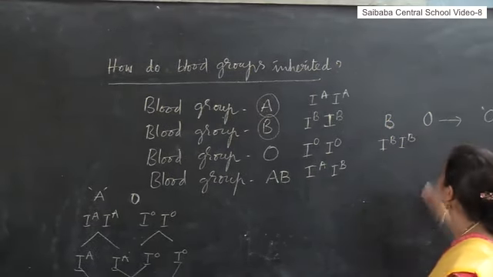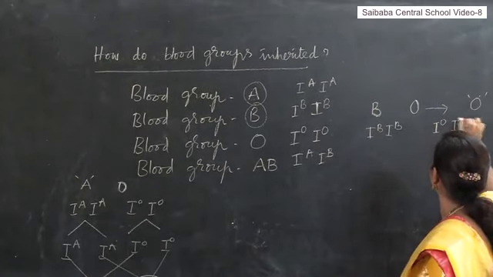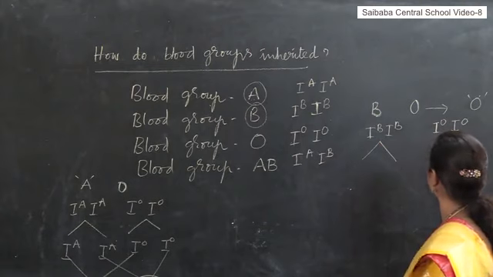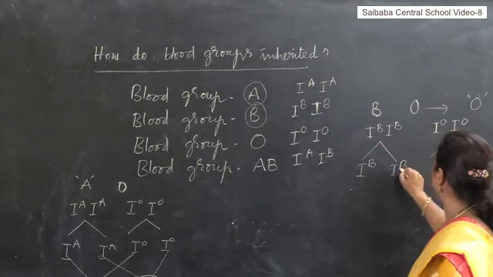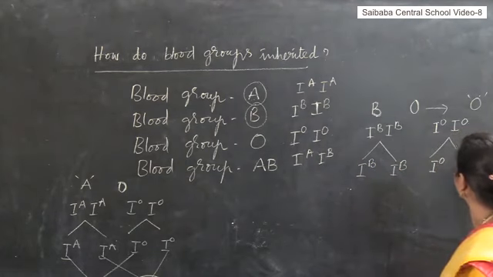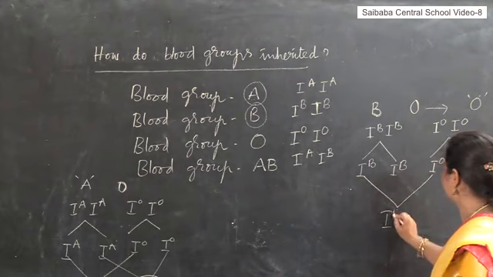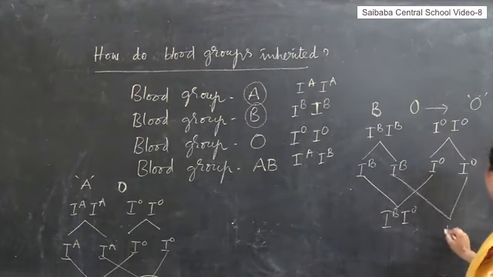The O blood group genotype is IO IO. At the time of fertilization, they divide into gametes: IB, IB, and IO, IO. When they fuse together, what happens in the zygote? IB IO, IB IO.